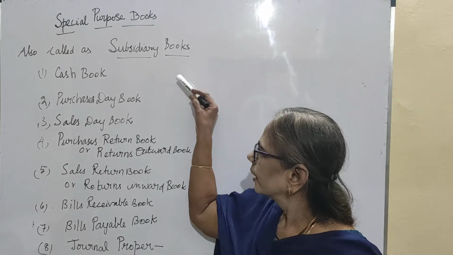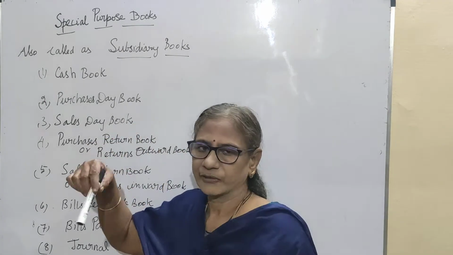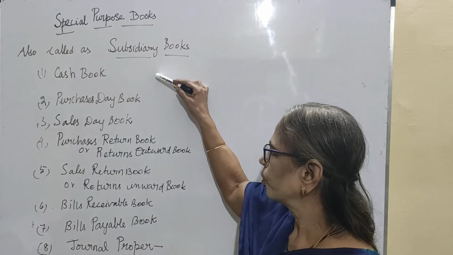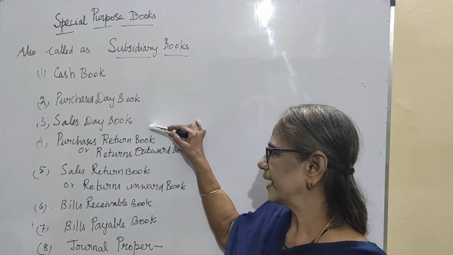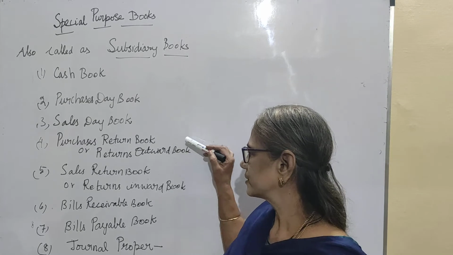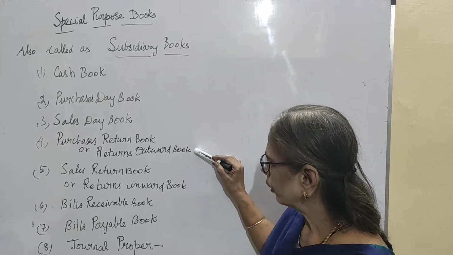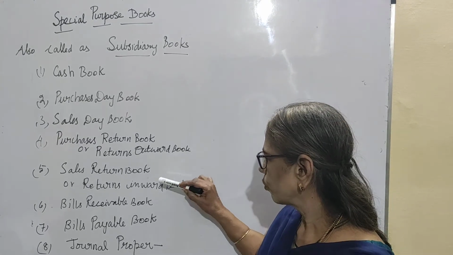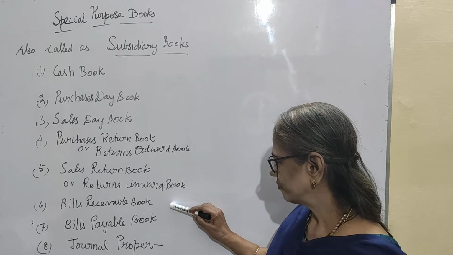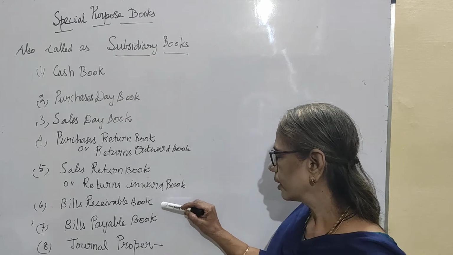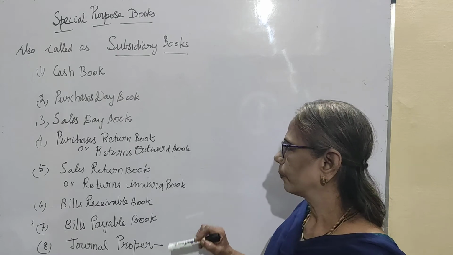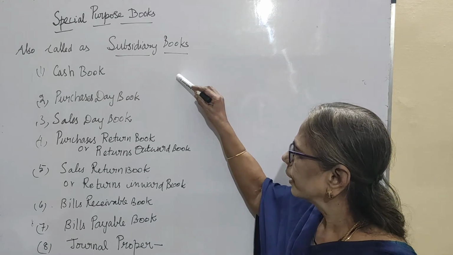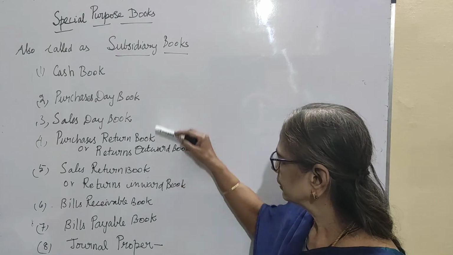Now let us see. Cash book. Already we have discussed the cash book in the previous class. Purchases day book, sales day book, purchases return book or returns outward book, sales return book or returns inward book, bills receivable book, bills payable book, journal proper. Almost all the entries will come under these books.